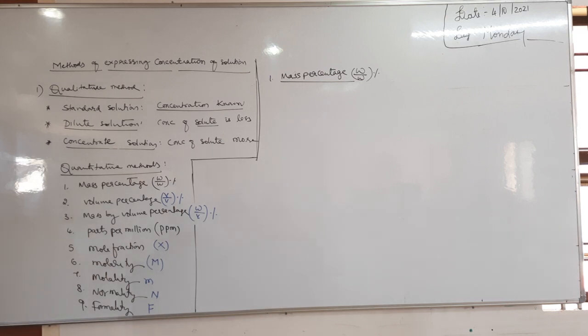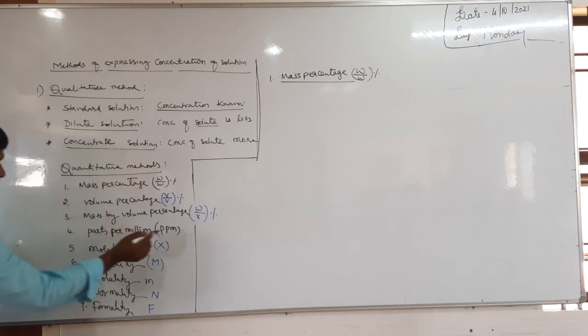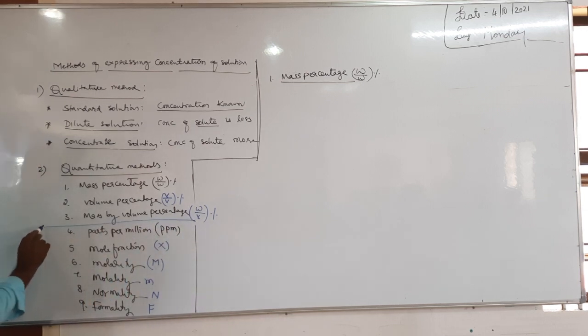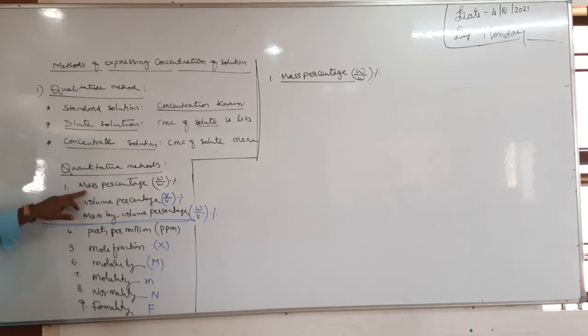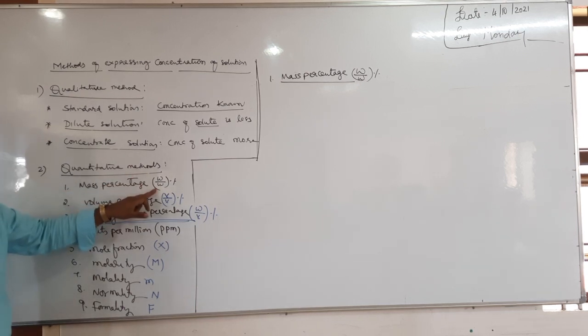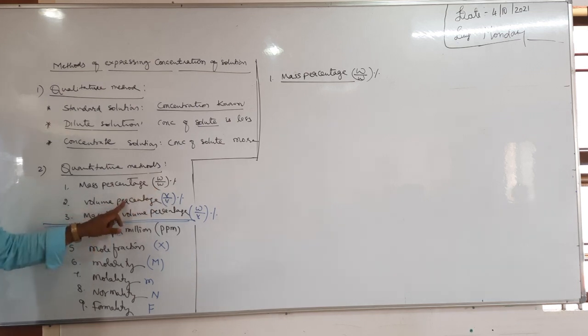Let's see mass percentage, volume percentage and mass by volume percentage. These three are physical methods, and they are interrelated. See how. Mass percentage is W by W. The number of grams of solute present in 100 grams of the solution is the mass percentage.